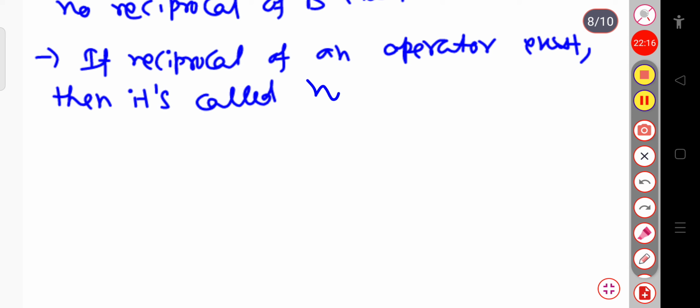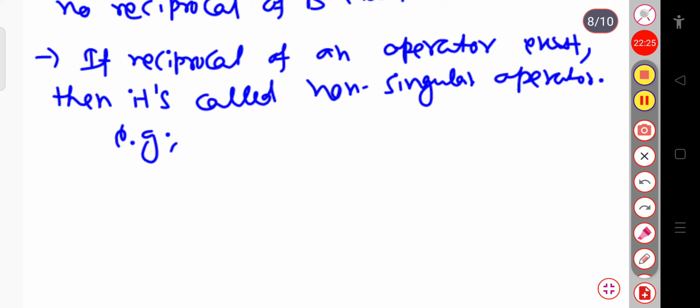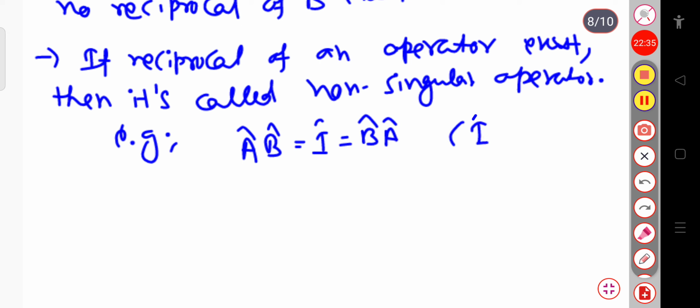Okay. So for example, suppose a cap into b cap is the identity I cap, and also we can write b cap into a cap. So here I cap is the unity operator.